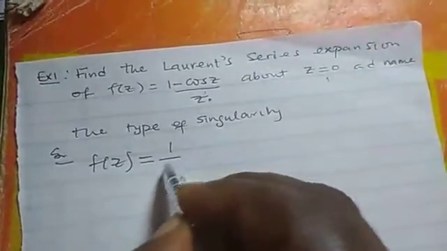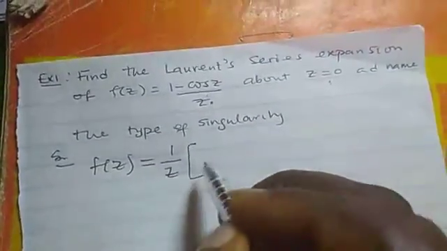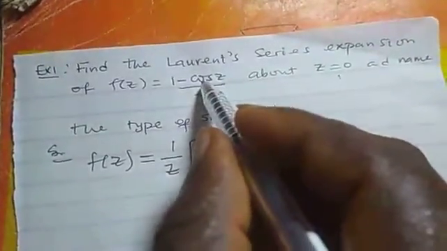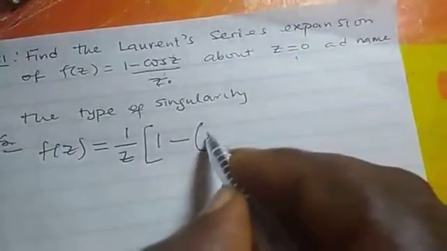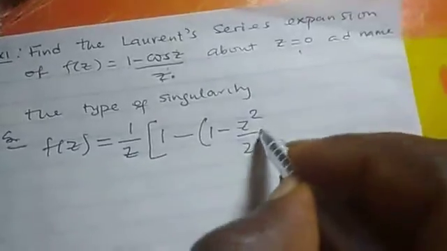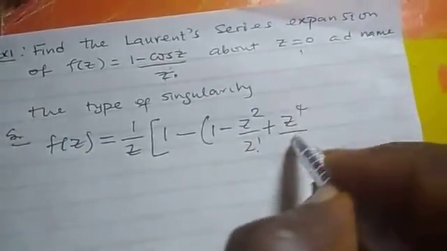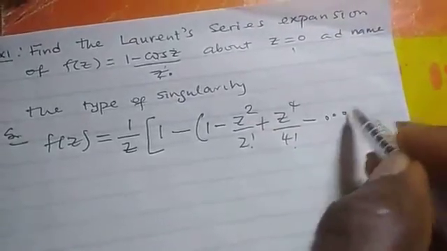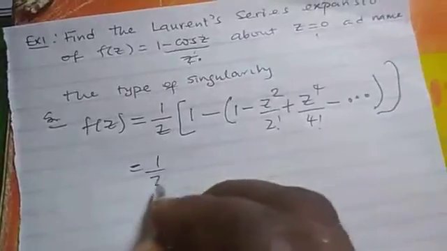Now, let's expand it like this. This is 1 over z times (1 minus cos z). If you recall, cos z from the Maclaurin series is 1 minus z squared over 2 factorial plus z to the power 4 over 4 factorial. You need to go and learn this. You need to go and memorize it. It's very important as a mathematician.